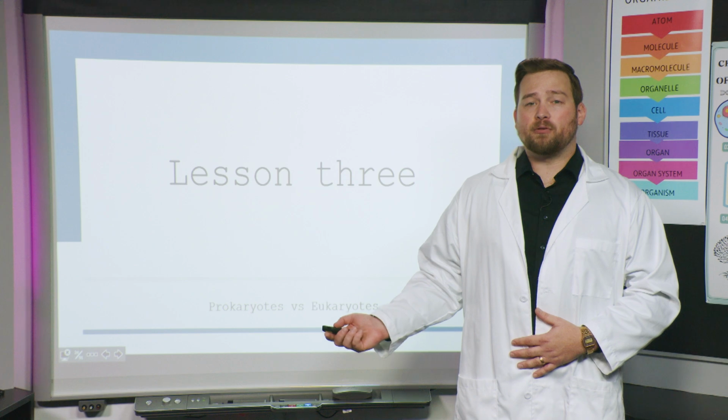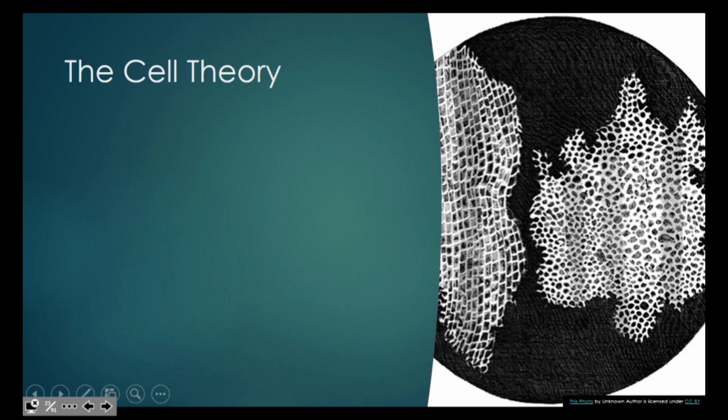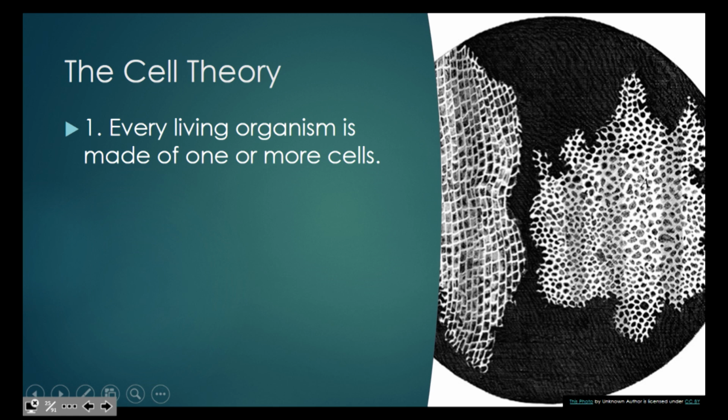So let's go ahead and review the cell theory, okay? What does the cell theory tell us? Well, it tells us that all living things are made up of one or more cells. And hopefully we remember that an organism that's only one cell large is known as a unicellular organism. What else does the cell theory tell us? Well, it tells us that the cell is the basic unit of life. What that means is that when it comes to whether something is alive or not, you can't get any smaller than a cell. The cell is the smallest unit of life.